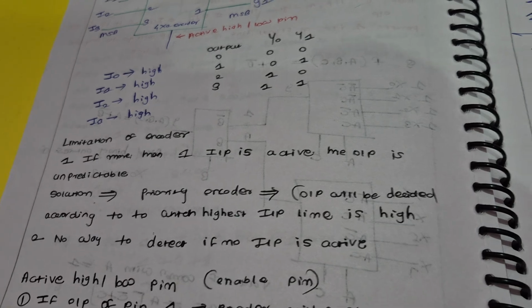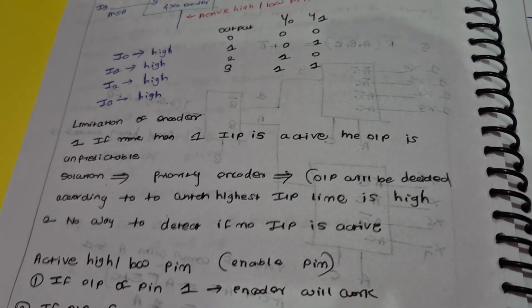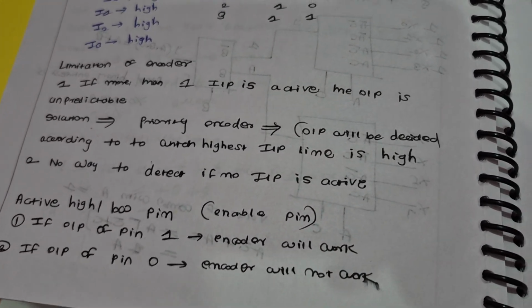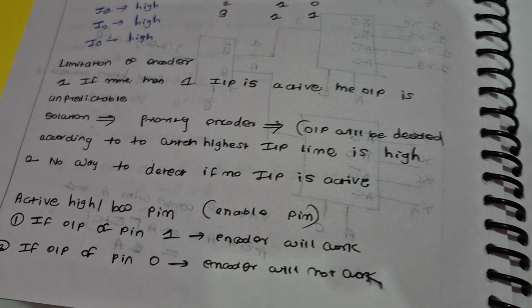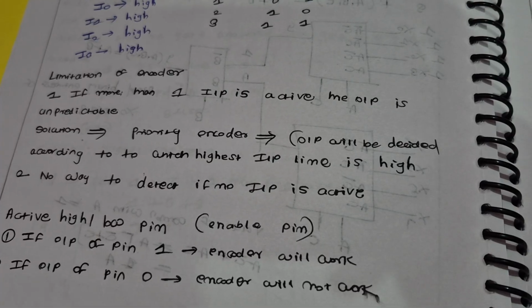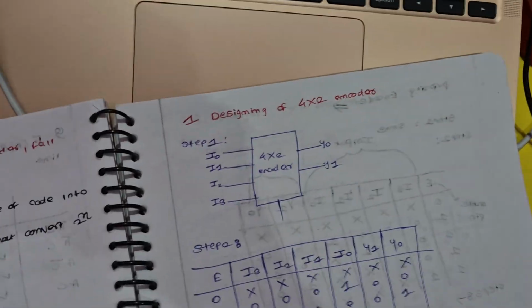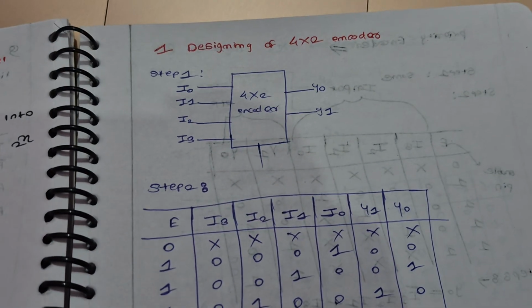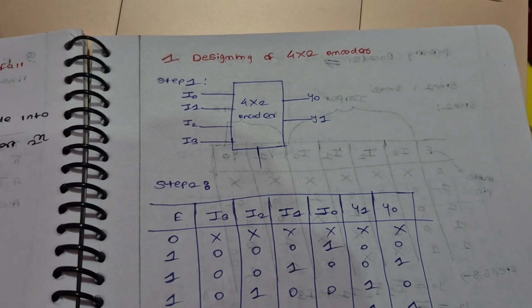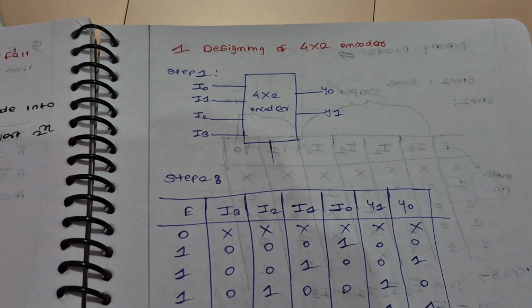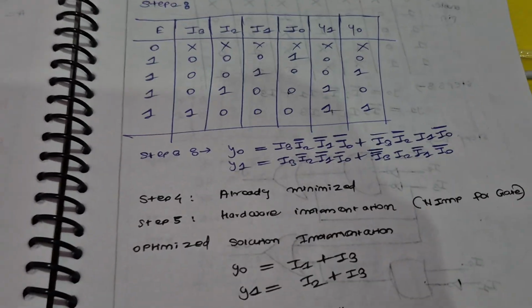There would be one pin called the active high/low pin, the enable pin, you can see. So if the pin is 1, then it will work. If it is not, it won't work. Then there was a part to design an encoder based on the requirement, 4x2 encoder.